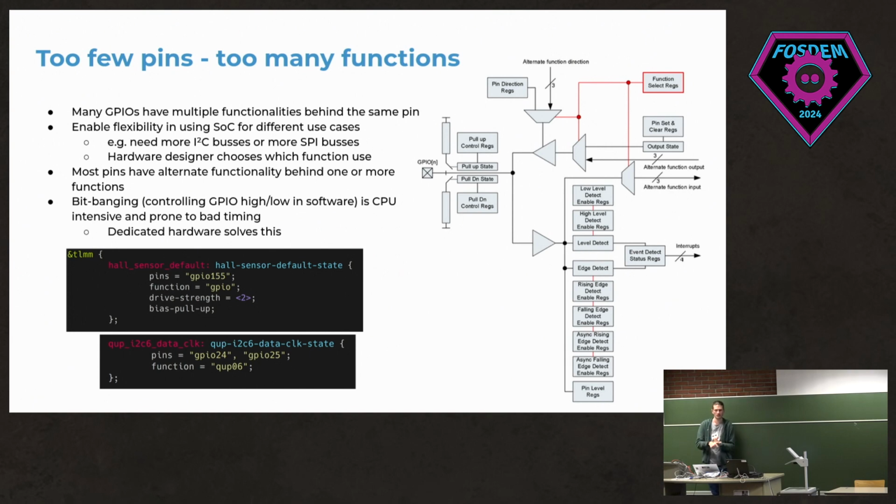If you have, for example, 8 I2C buses and 8 SPI buses and 8 UART buses on the SoC with separate pins each, you already have 80 pins used, and you still want to do a lot more with an SoC. So there's normally a lot of different functionality behind each separate pin on the SoC, which you can switch to in software. This enables flexibility for the SoC manufacturer, because they can produce one SoC that can be used for a lot of different use cases. But also for customers buying this chip, they can use the same chip for a lot of different use cases. For example, if they actually need 8 I2C buses, they can use them and sacrifice some other functionality by switching to it in software.